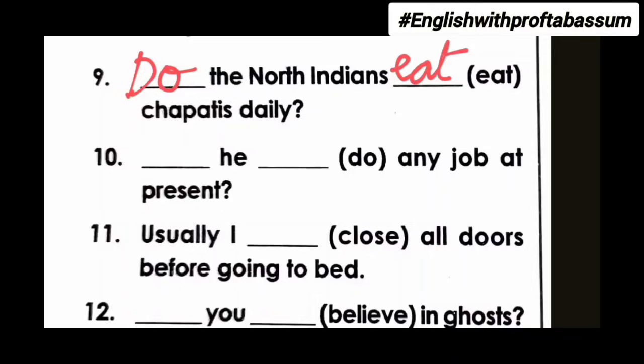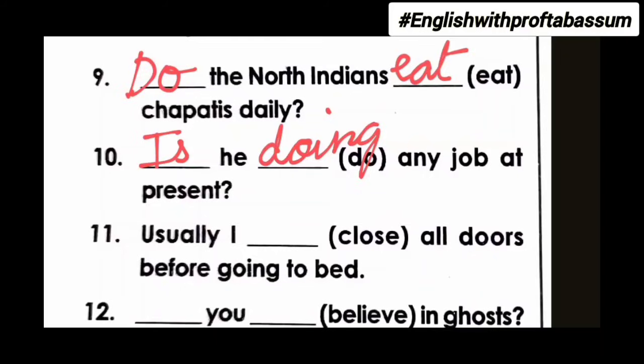Next one, ___ he ___ any job at present. So over here at present is a hint and it indicates present continuous tense. So present continuous tense we need to apply over here. So is plus V1 plus ing. So is he doing any job at present?